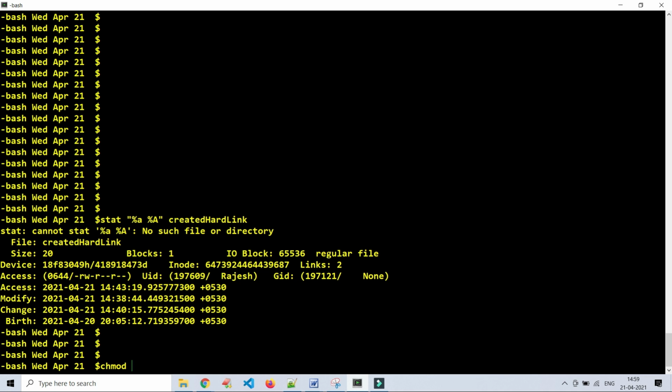So for our requirement, what we want to do is give write access to groups. How can we give it? There are two ways. We can give file permissions or revoke the file permissions in two ways. One is the numeric way, another one is the symbolic way.